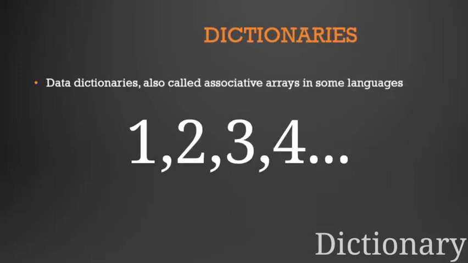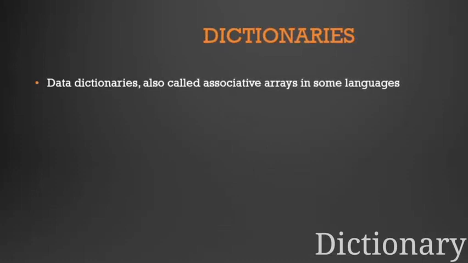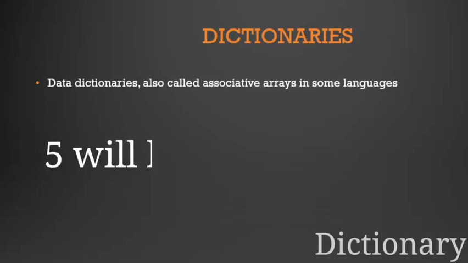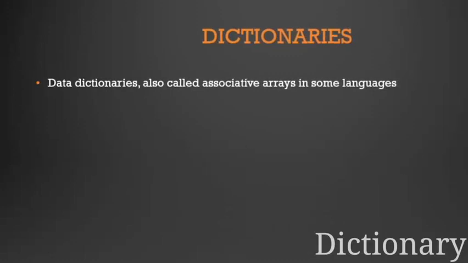So whenever you point out a serial number, suppose 5, horizontally you can have more columns, or one, if you consider just one column, and that will be our value for the key 5. So here the serial numbers will be the keys, and 5 will be a key, and it will be associated with some kind of values. That is exactly how a dictionary works.